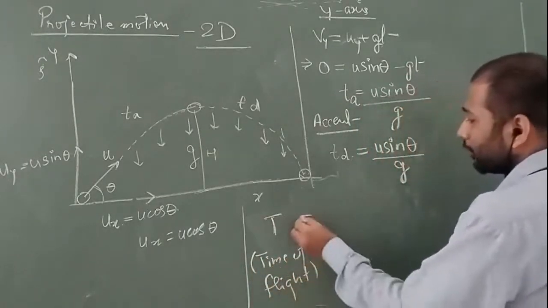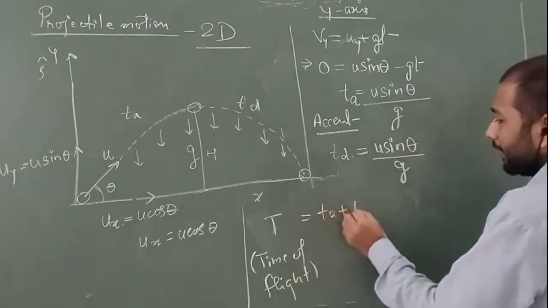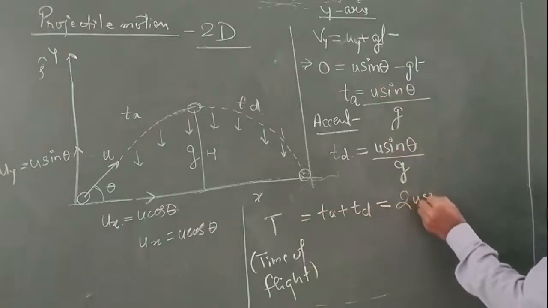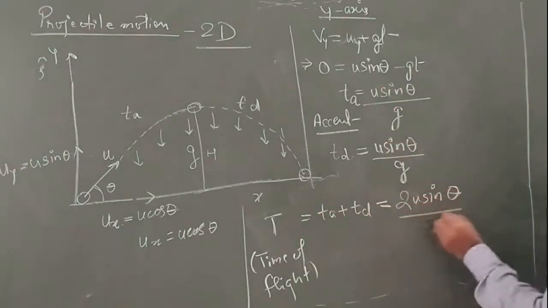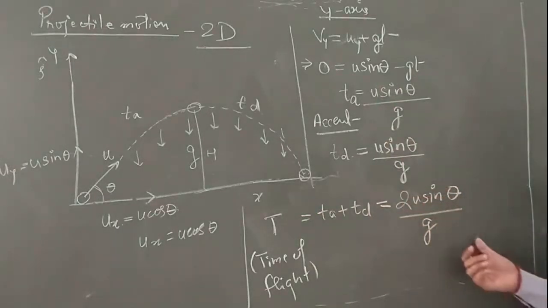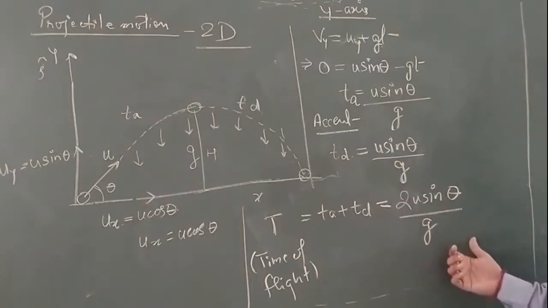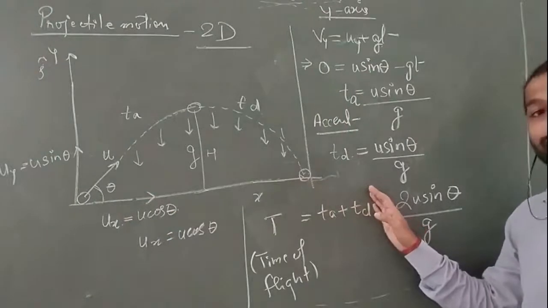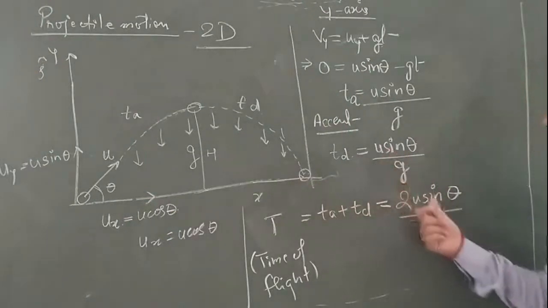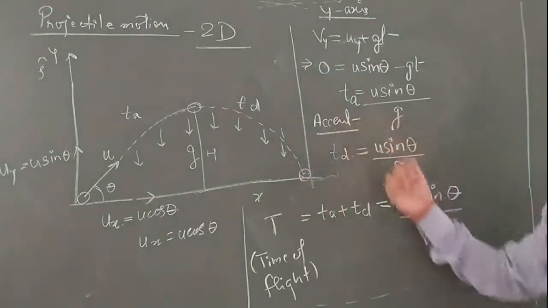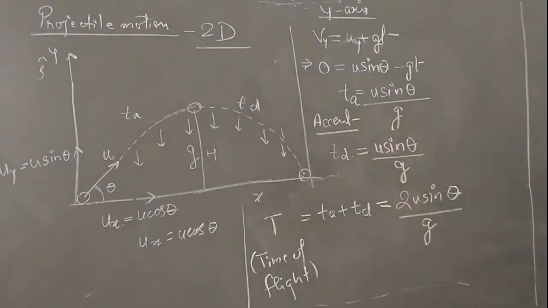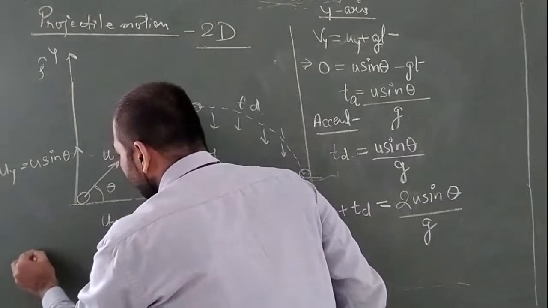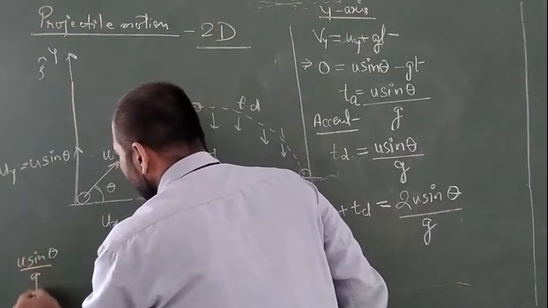Alright, and this is the value equal to TA plus TD. So what we will write here will be 2u sin theta upon g. This is the complete duration of time that the projectile takes from this point to this point, and if only half the time is asked, you will just use u sin theta by g, that is the same in both. So let us write this conclusion, that we got the time u sin theta upon g.